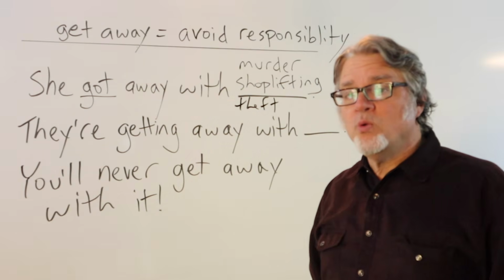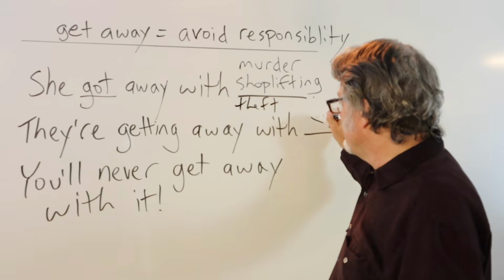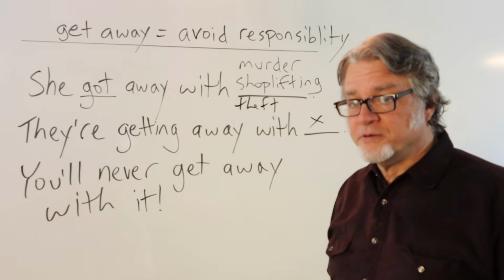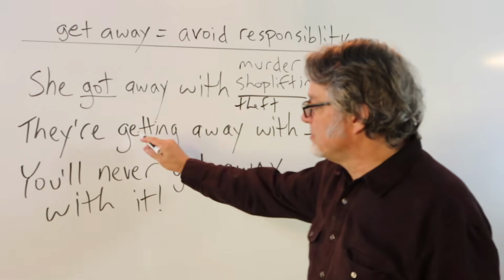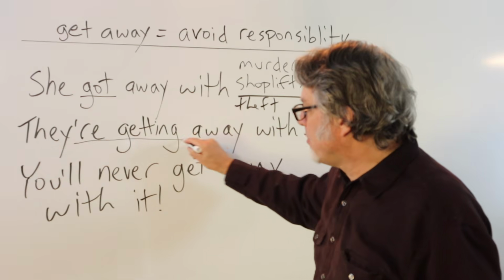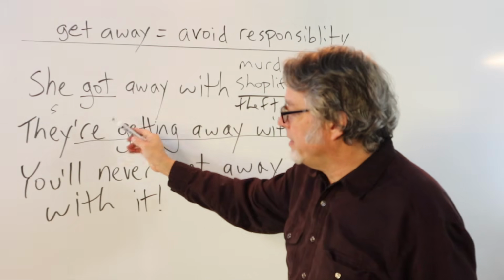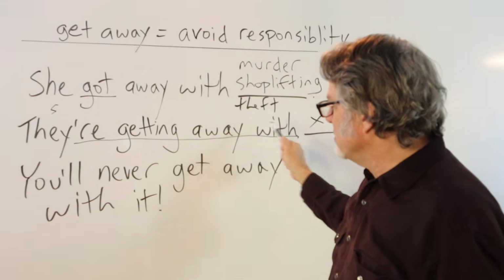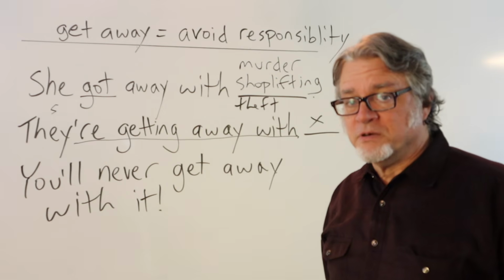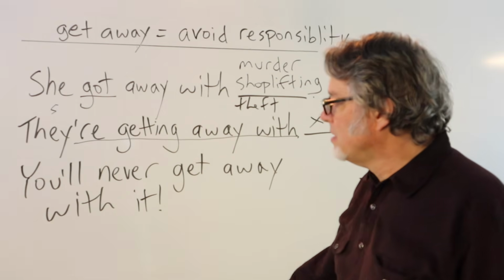They're getting away with, and then here is the bad behavior, whatever it is. This sentence is in the present continuous tense. Here's the subject, and then each of these words is part of the phrasal verb, getting away with.